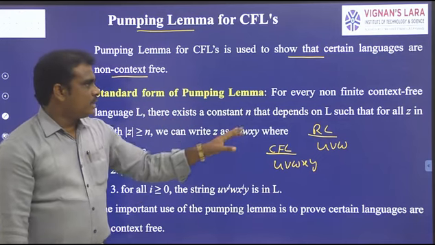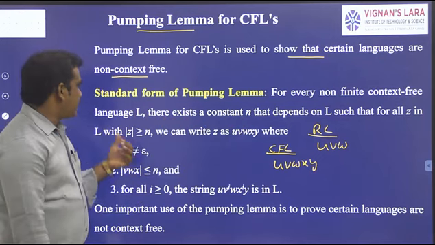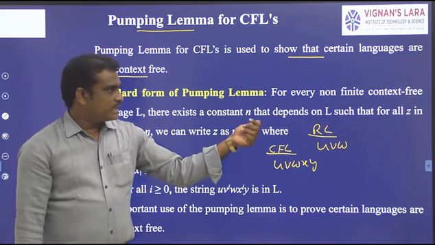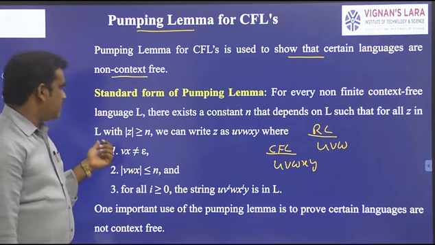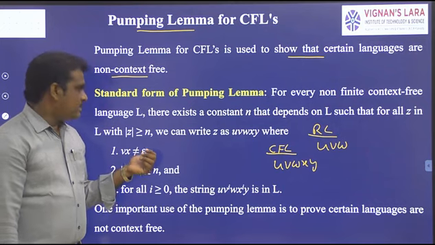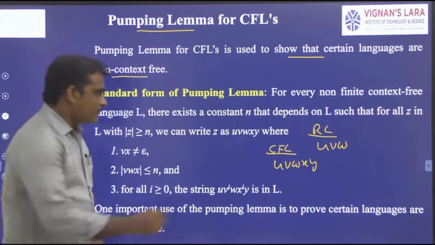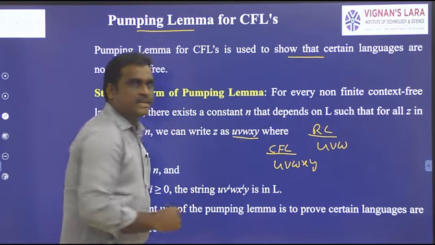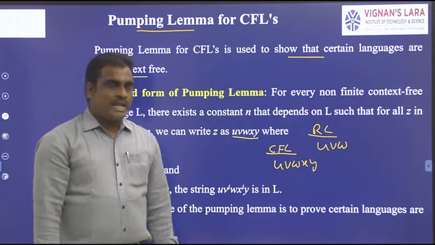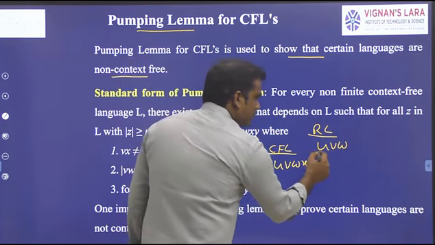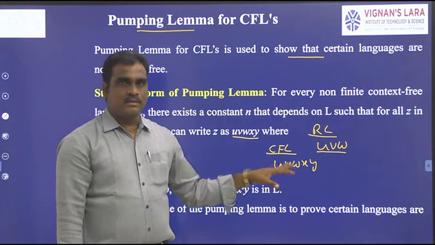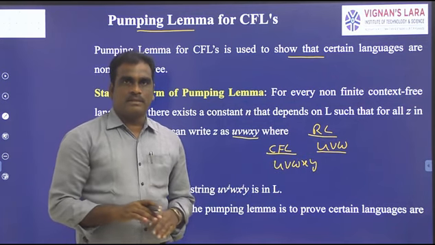This is the statement for the pumping lemma. For every infinite context-free language L, there exists a constant n that depends on L, such that for all z in L with the condition |z| greater than or equal to n, you can write z as uvwxy. So here the string length is 5, whereas in a regular language we take z as uvw, where the string length is 3. This is the only difference. The remaining approach is the same.